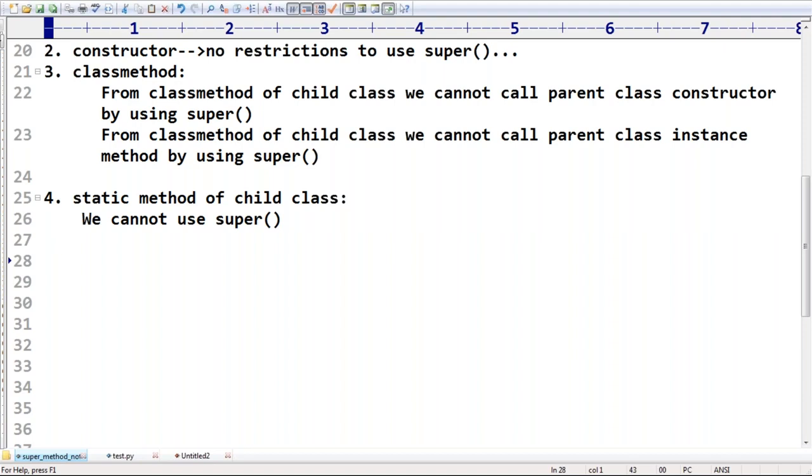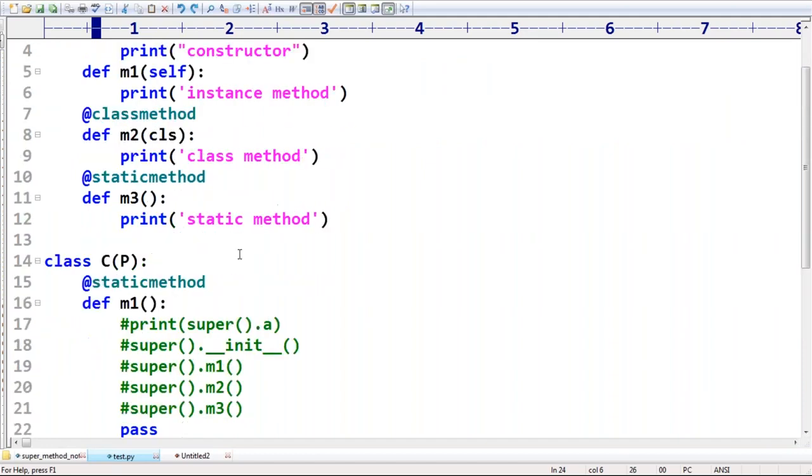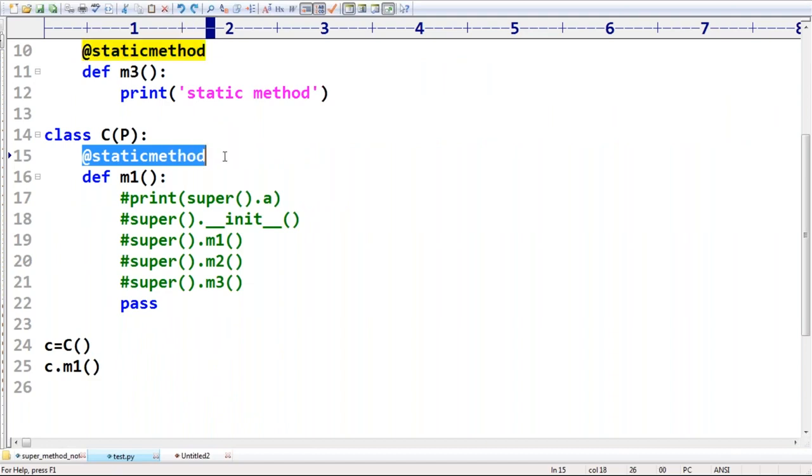Okay, next, sir. Oh, there is one new thing that came into the picture. Okay, sir, is it mandatory or not? If I remove this one, what will happen?